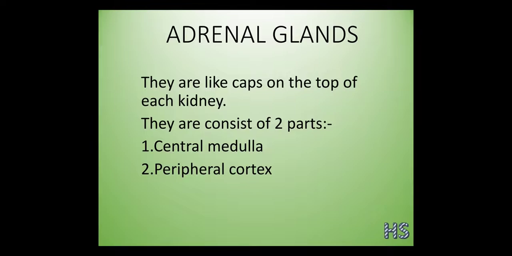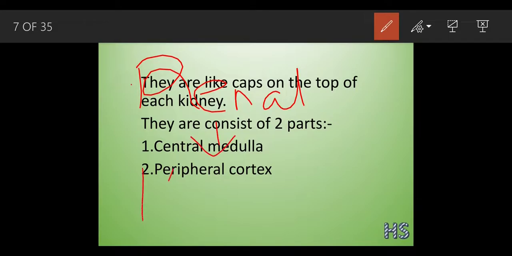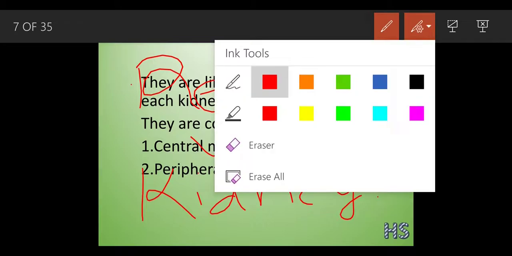In adrenal, the word renal was there, so we will understand that word. What do you mean by the word renal? The word renal means kidney. What does the word adrenal mean completely?